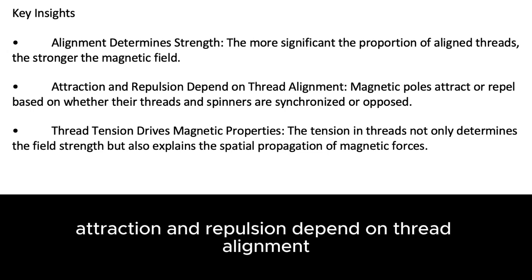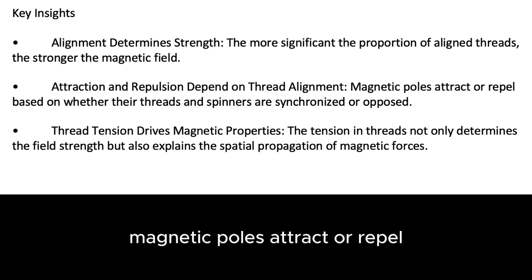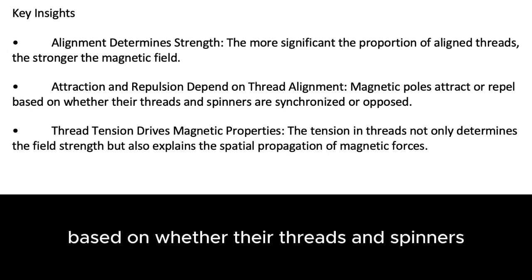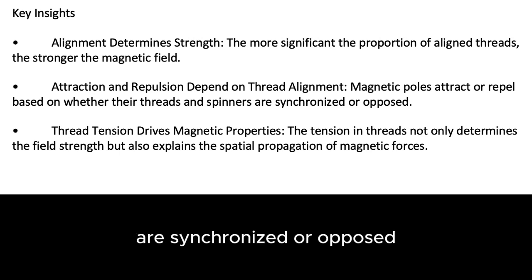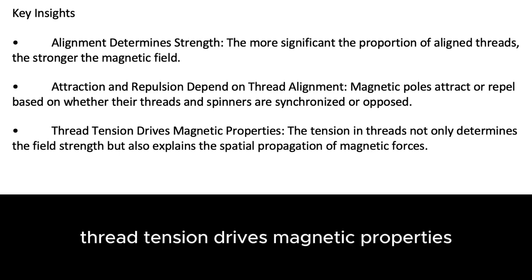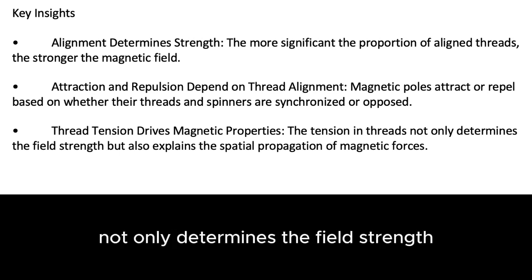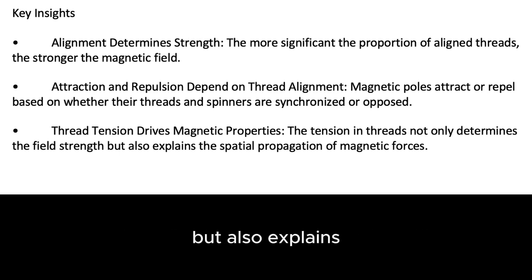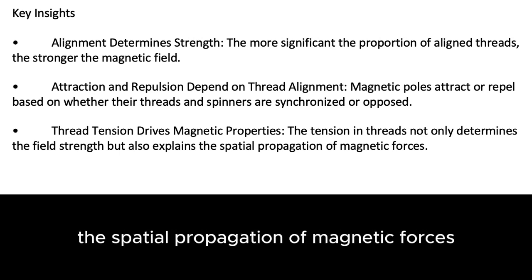Attraction and repulsion depend on thread alignment. Magnetic poles attract or repel based on whether their threads and spinners are synchronized or opposed. Thread tension drives magnetic properties. The tension in threads not only determines the field strength, but also explains the spatial propagation of magnetic forces.